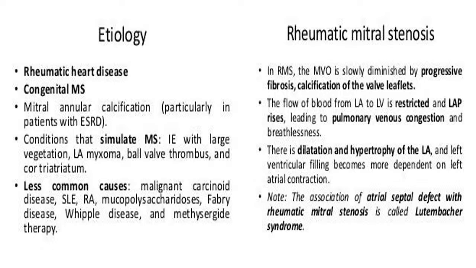Again, the less common causes are malignant carcinoid disease, systemic lupus erythematosus, rheumatoid arthritis, mucopolysaccharidosis, Fabry disease, Whipple disease, and methotrexate therapy. In methotrexate therapy, there is fibrosis of many structures including the mitral valve. So these are the etiologies. But once someone asks you what is the etiology, rheumatic heart disease comes first, because 99.9% of cases of mitral stenosis have a history of acute rheumatic fever, right?